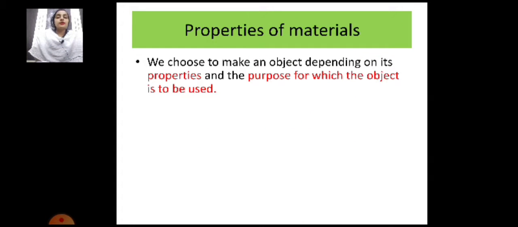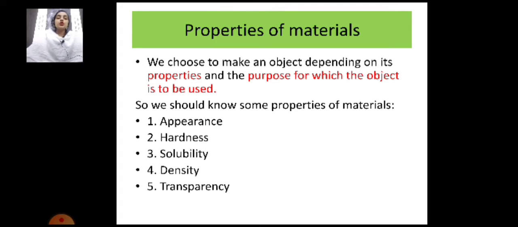Properties of materials. We choose to make an object depending on its properties and the purpose for which the object is to be used. So, whatever object we make, it depends on the properties and the purpose for which the object is to be used. Alright, so we should know some properties of materials. Before making any object, we should know about the properties of the material. So let's discuss each of them in detail.